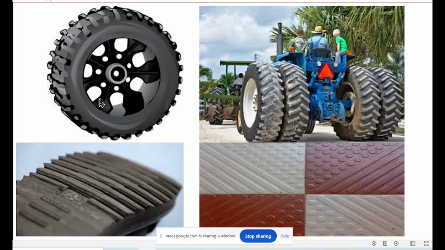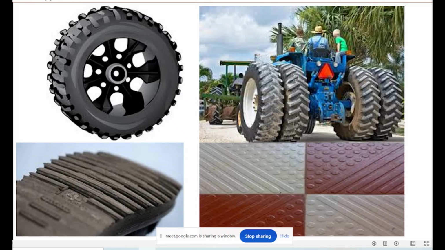So what will happen? You are increasing the friction, preventing slipping, no slipping, increased friction, high friction. These are the ways to make the surface rough, like tire, shoes and tiles. Make the surface rough. Then what will happen? No slipping, because friction is high now. High friction by rough surface. Okay?